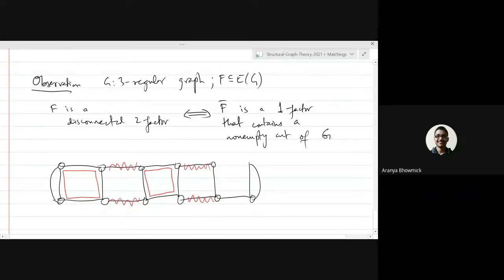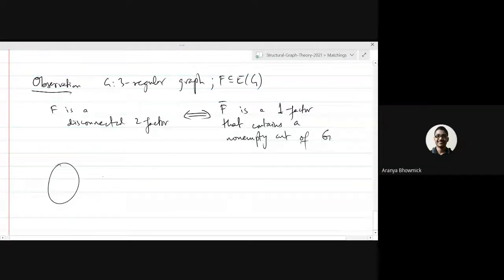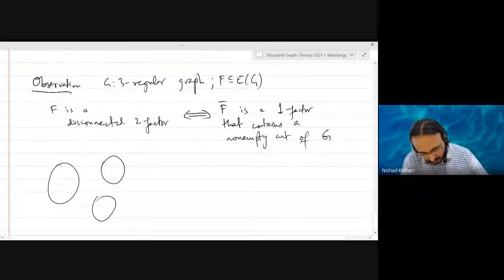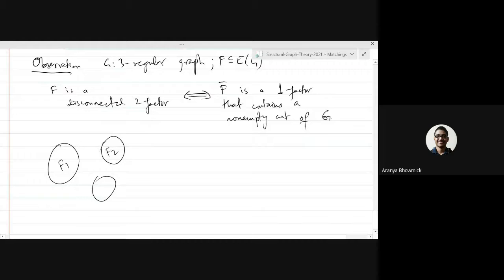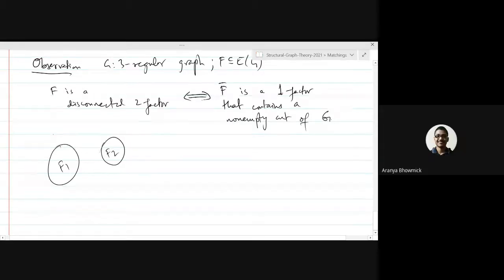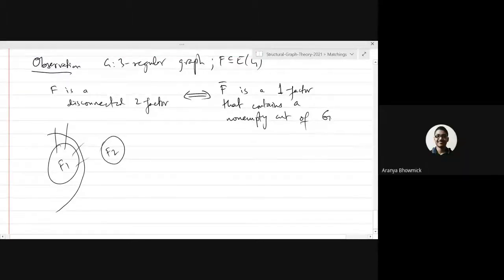So sir, I have a question here. If F is a disconnected two factor, that means F has at least two components. Say I take two components as F1 and F2, which are both cycles, because components of F will be cycles. Vertex disjoint cycles, which span the vertex set of G. Then the cut corresponding to the vertex set of F1 is contained in F bar, right? Exactly. Similarly, the cut corresponding to F2 is contained in F bar.